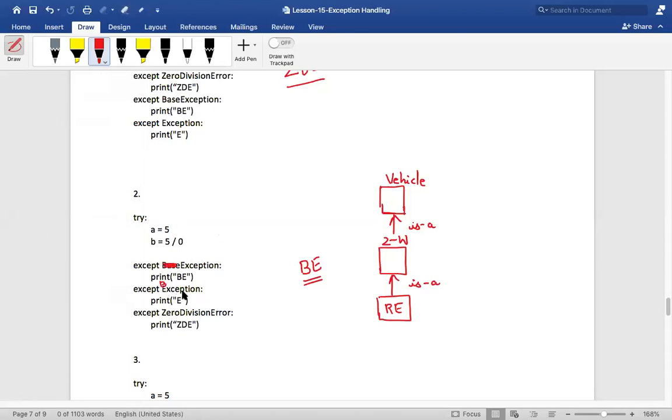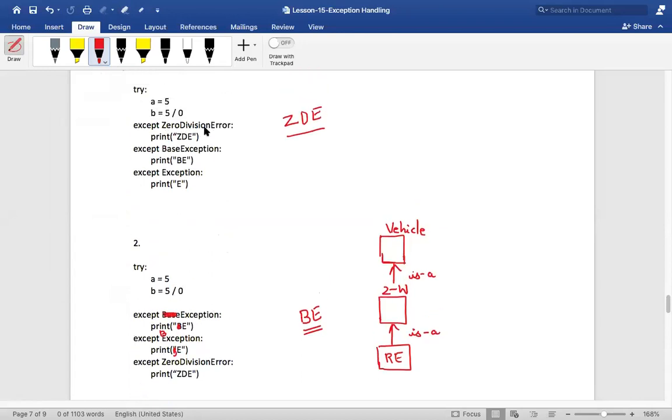Then tell me what would have been the output. I mean, if this was E and if it was B, then tell me what would have been the output. It would have been E, isn't it? Yes. So whichever is matching first, that gets matched. In this earlier case, ZeroDivisionError got matched. That's all. Did you understand, guys? Shall I proceed further?